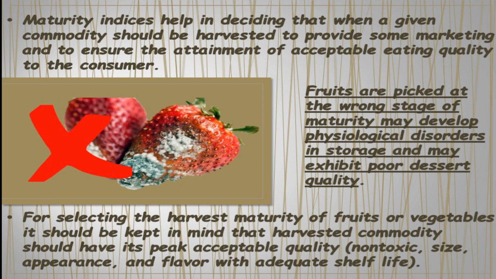Here, the maturity indices help in deciding when a given commodity should be harvested. That is the basic thing that we can take from maturity indices. For selecting the harvest maturity of a fruit or vegetable, it should be kept in mind that the harvested commodity should have the peak acceptable quality. It should be non-toxic, with good size, appearance, flavor and adequate shelf life.